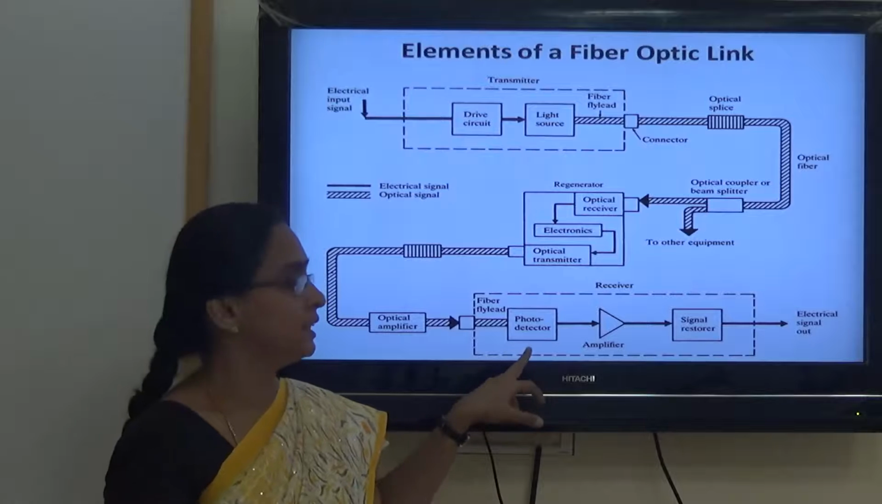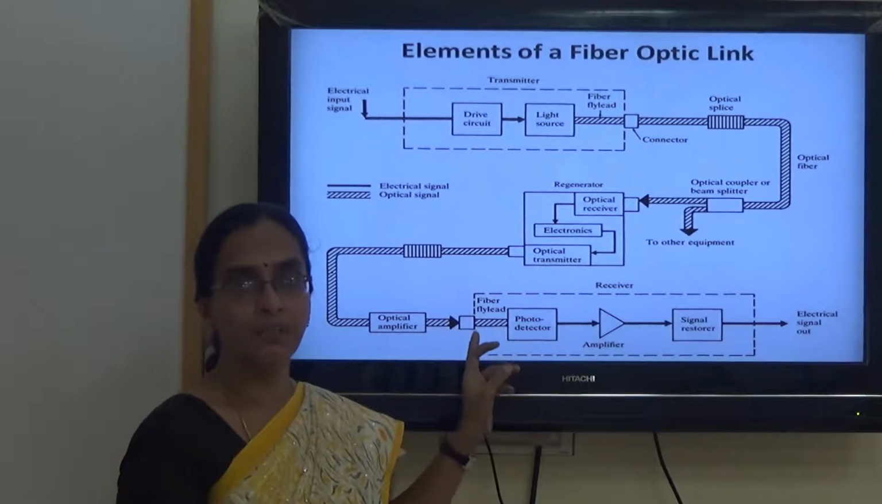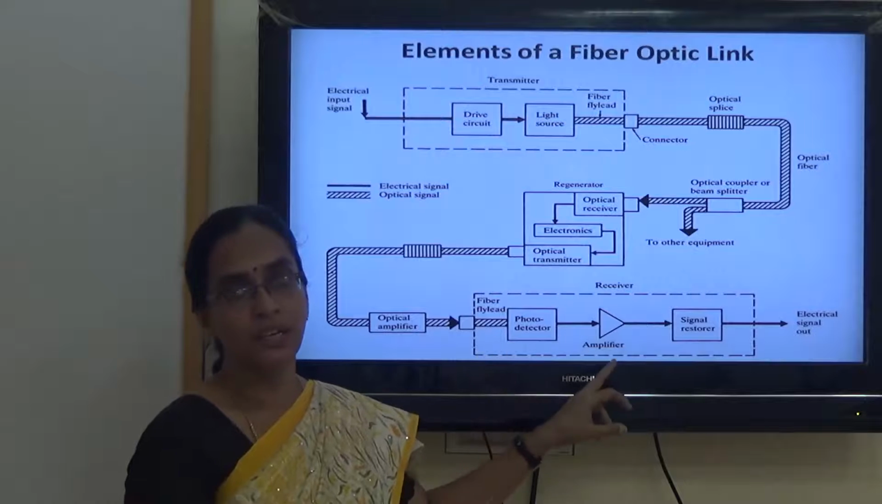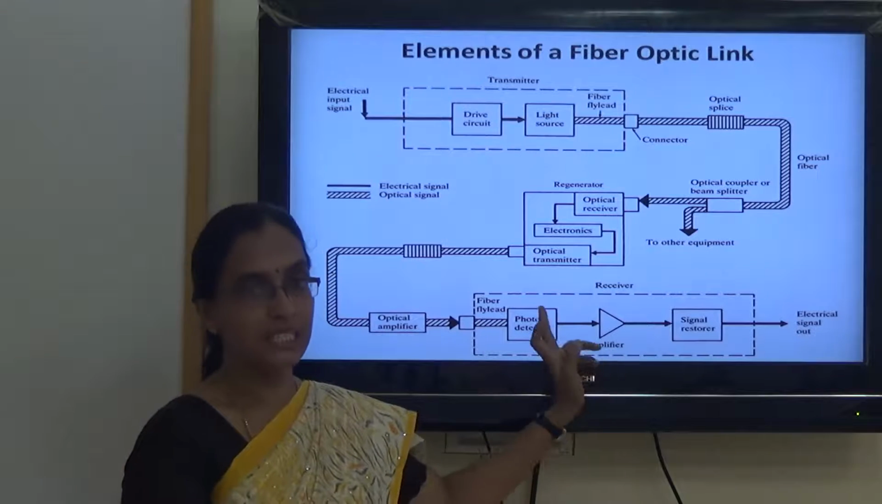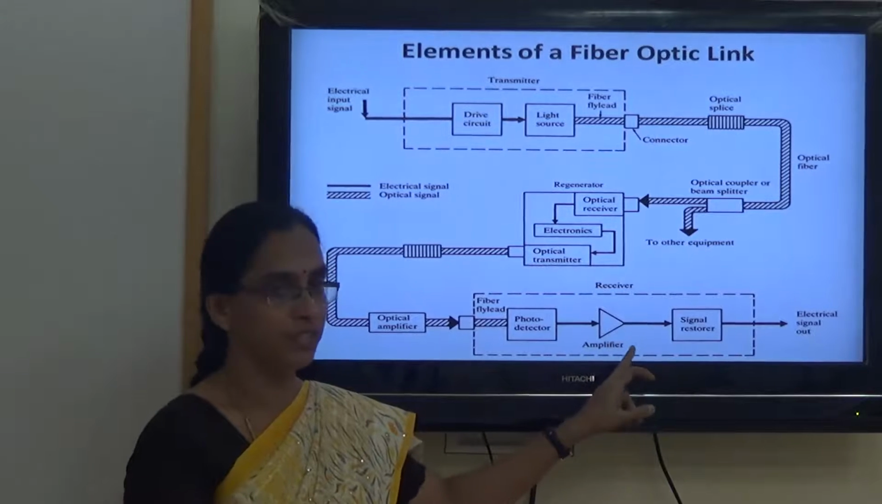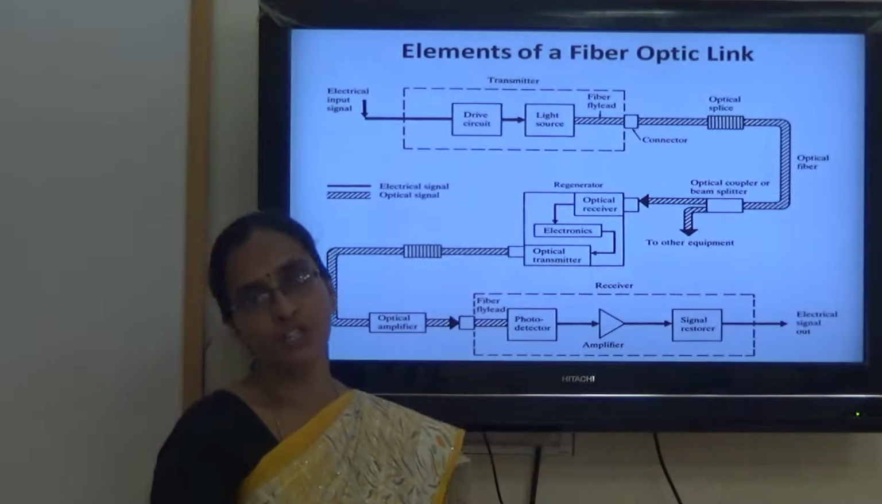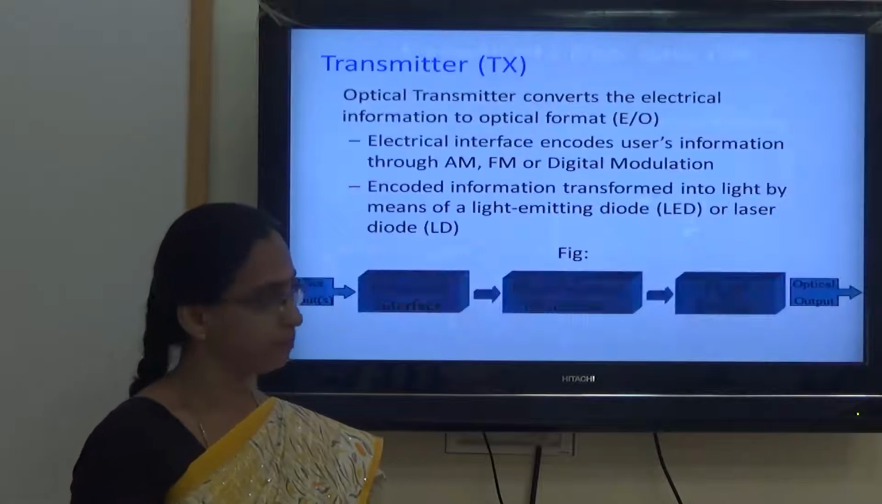This photodetector is nothing but a demodulator circuit which is going to convert the given light signal into an electrical signal. Since it is not at our desired, estimated level, we do amplification, and finally it is restored and then delivered to the receiver end.